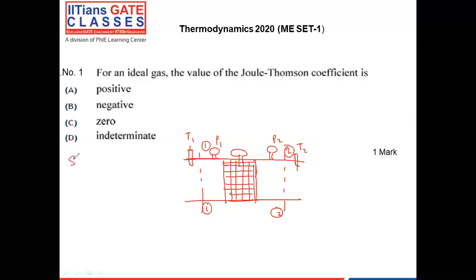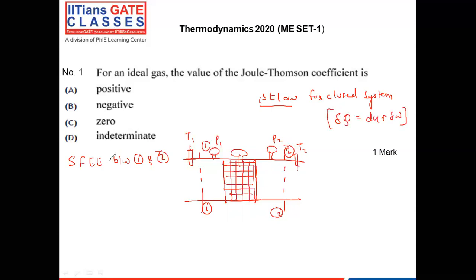Now, we can apply the steady flow energy equation between 1 and 2. Like the first law for a closed system, where we write del Q equal to dU plus del W, in a similar fashion we can write the first law for an open system, and that equation is called the steady flow energy equation.